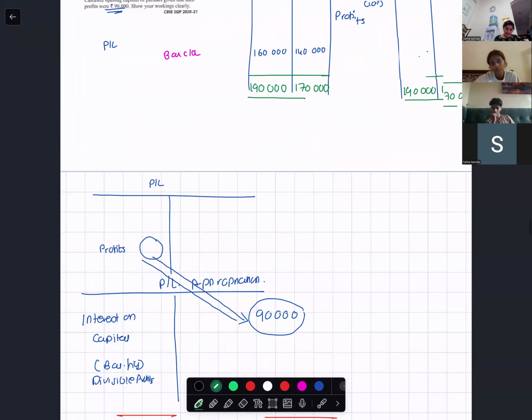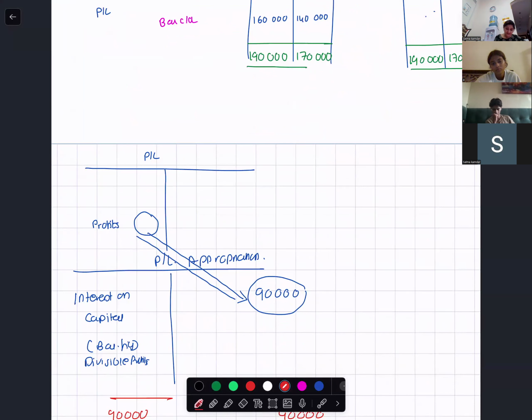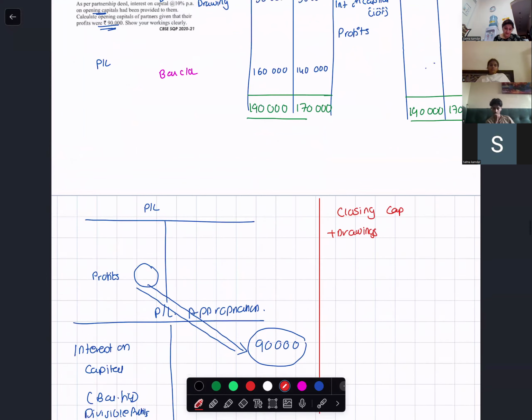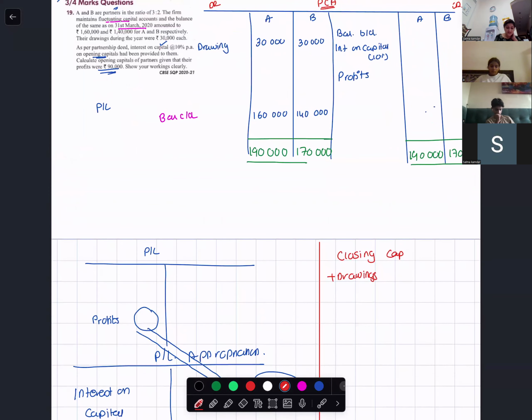So I know my total of the debit is how much? That means the closing capital plus the drawings. Total closing capital is 160 plus 140, it becomes 3 lakhs. Total drawings is 60,000.